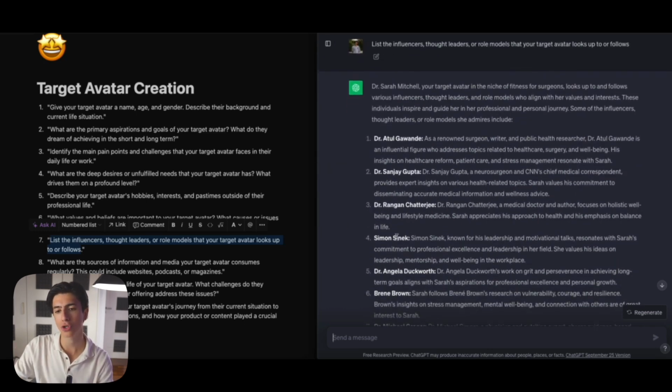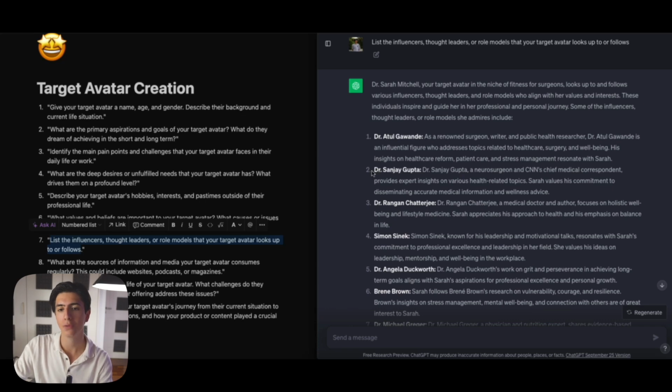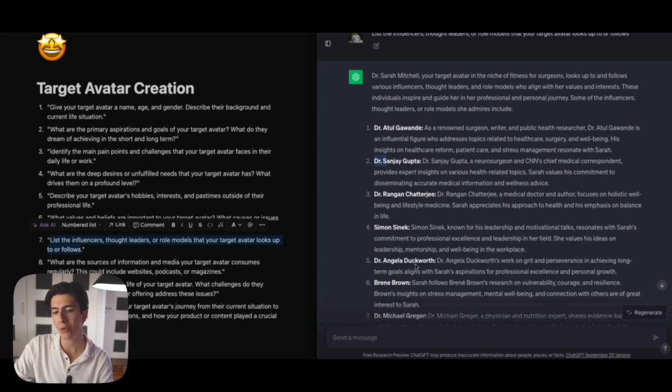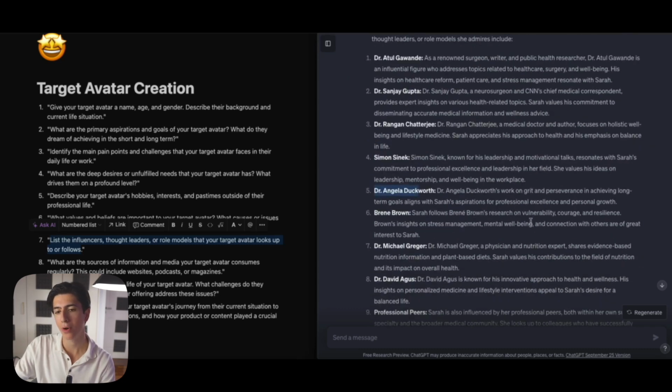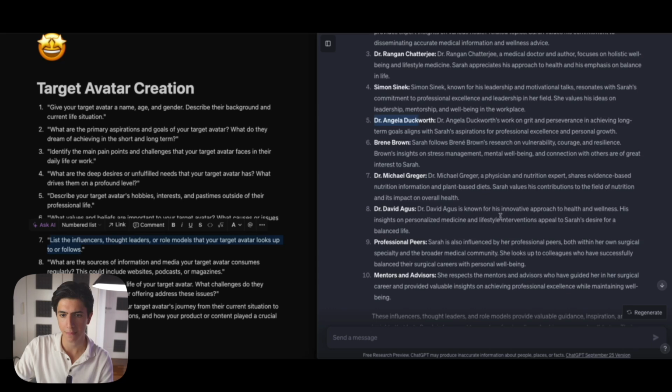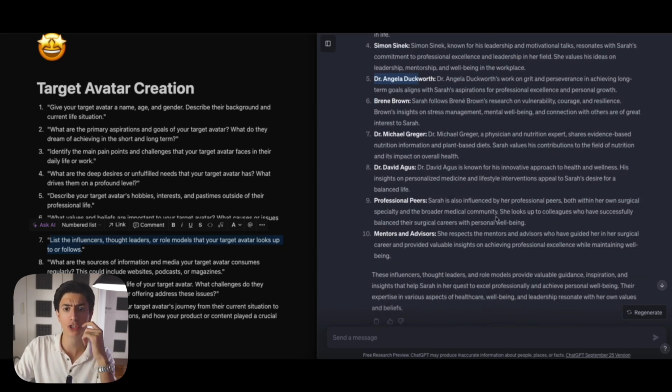So those are some doctors. I'm not going to get into too much detail here. We got Dr. Sanjay Gupta, we got Dr. Angela Duckworth. Those are real people, by the way. In your target avatar, if you see that those people are creating content, short form content or long form content, you can see and compare which content goes viral and why it goes viral. And we will know that this appeals to our target avatar, and we will try to mimic the content of those people because we know that it is very successful with our target avatar.